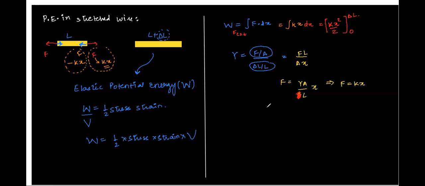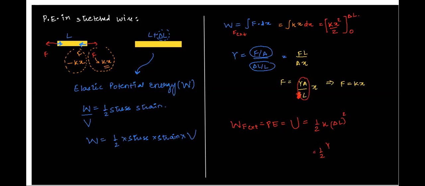Now have a look. Therefore, this work done by external force, which is stored as potential energy PE, or sometimes we also represent it by U, that potential energy stored is given by half into K into delta L whole square. Correct? What is K? Karuna, what is K? So YA by L. Very good.